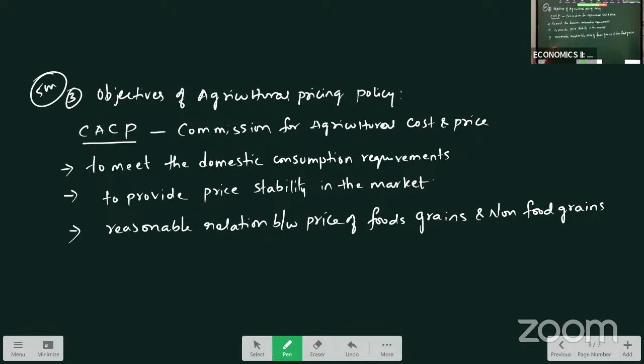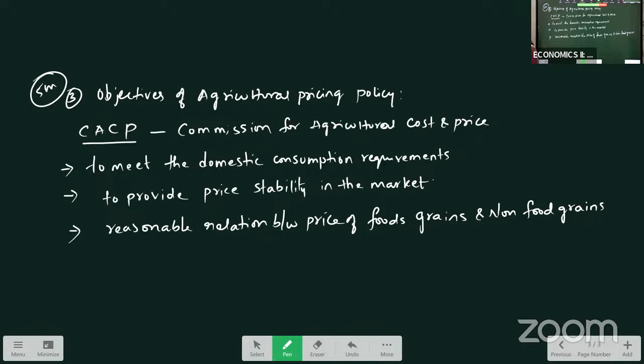So both the farmers should get benefit, right? If only the farmers who are cultivating food grains get high remunerative prices, the farmers who cultivate non-food grains will not get remunerative prices. So this pricing policy was introduced in such a way that there is a reasonable relation between the price of both food grains and non-food grains. Equal proper support prices are given to both food grains as well as non-food grains.